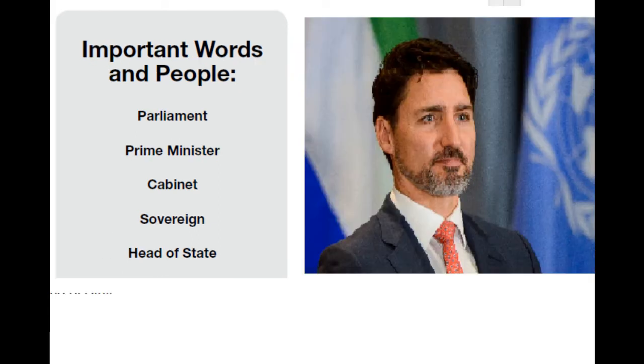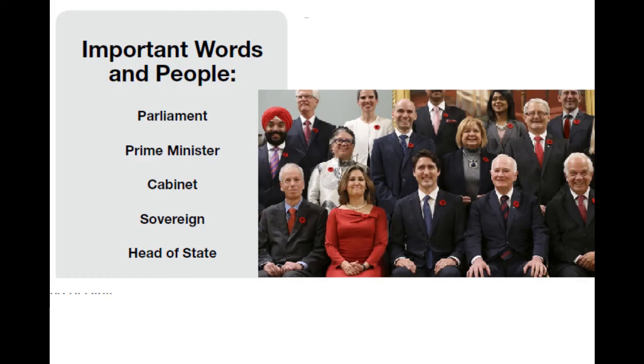Prime Minister is the first leading minister of the country. In 2020, it's Justin Trudeau. Cabinet are the people that the Prime Minister appoints to take care of certain aspects of the country.